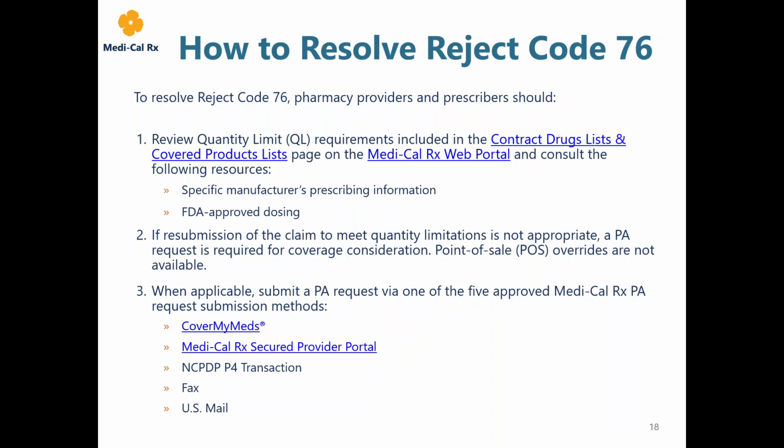Covered products may have quantity limits not listed on the CDL that are reflective of sound clinical practices and FDA-approved dosing. Prescribing above a Code 1 quantity limit will require prior authorization approval. Additionally, if a claim rejects due to quantity limitations exceeding 100-day supply for drugs or products, a PA request is not reviewable for coverage consideration, as it must meet this limitation of up to and including a 100-day supply, except FDA-approved self-administered hormonal contraceptives. This includes transdermal patches and vaginal rings, in addition to oral dosage forms, and sodium fluoride products, drops, and solutions.